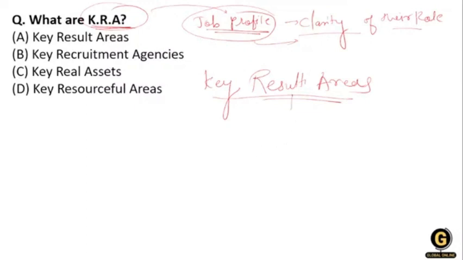You are preparing for assistant professor, so now you are in the phase of key result area. You have to give the eligibility test. That eligibility test is your key result area.